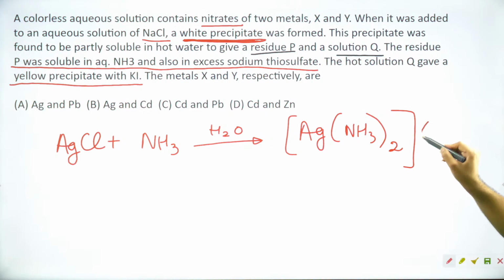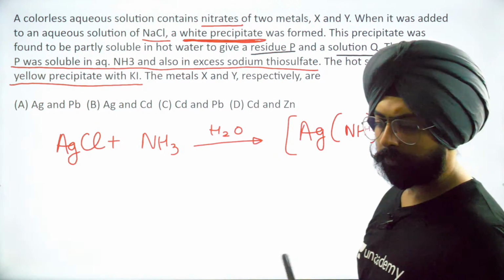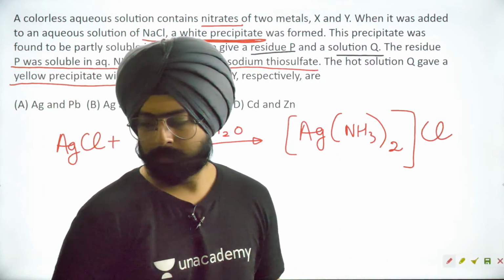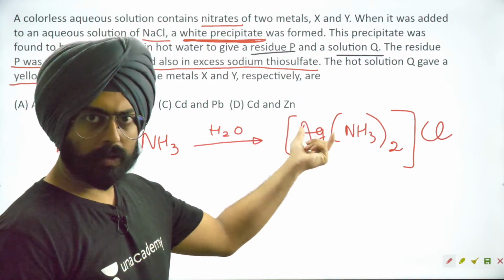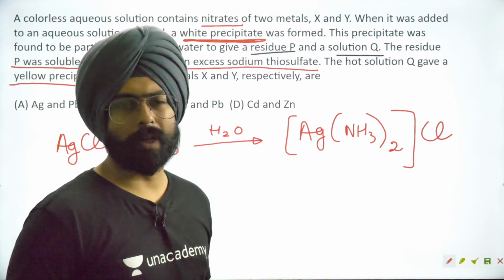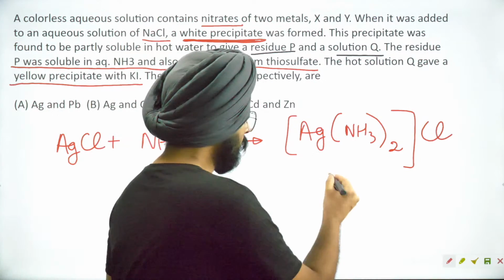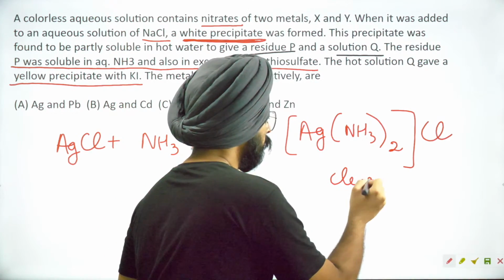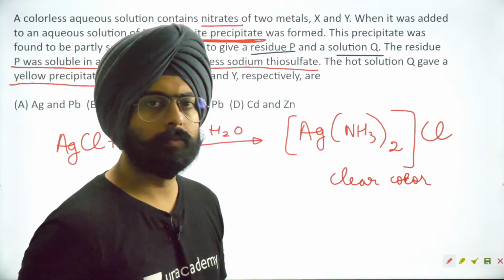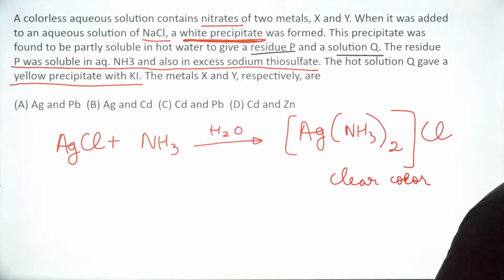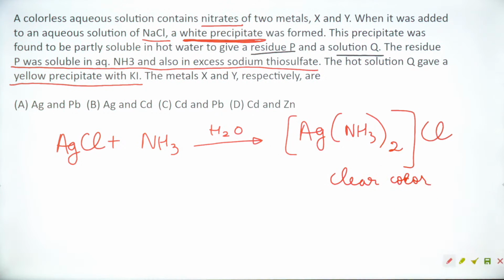So you just put a chlorine outside the coordination entity. Ag(NH3)2 with a positive charge because of silver, and there is a chlorine outside. This is a complex which is clear. It's soluble, so the solution is clear.